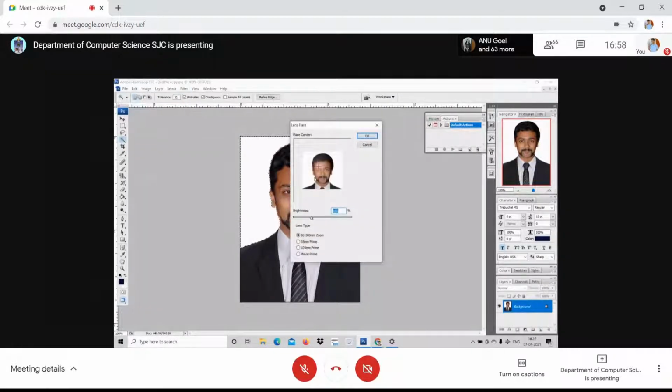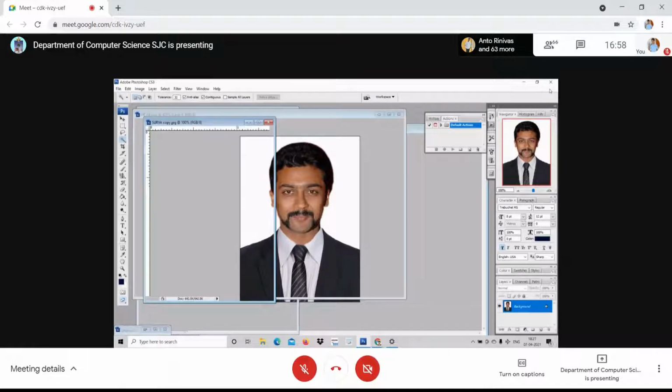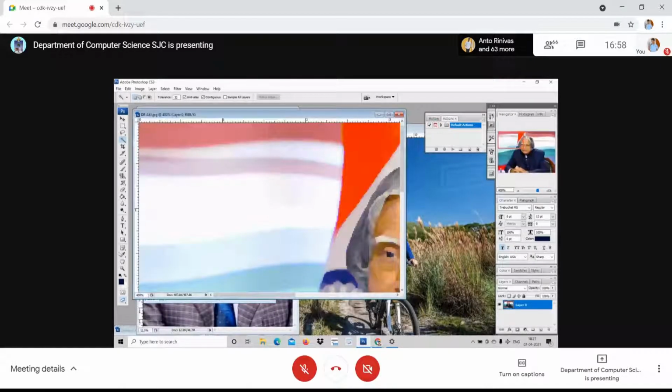Now I go to lens flare. I just click over here. I want to have the lens here over his head. I can increase the size, or I can take it up on the top, or keep it somewhere here. I want to have the light effect. I can get the light effect on the image. For example, I want to do it with Abdul Kalam's image.